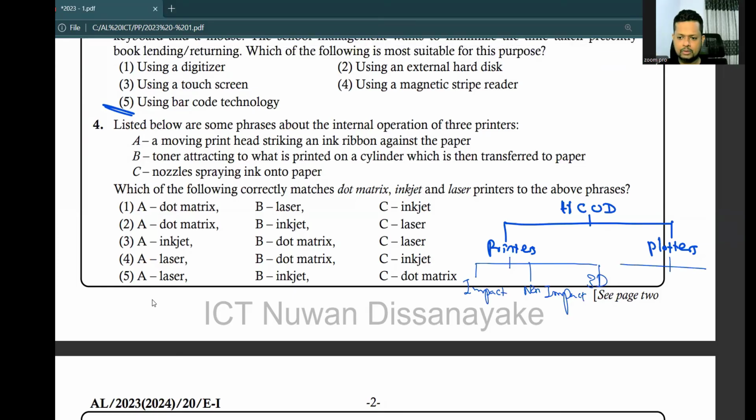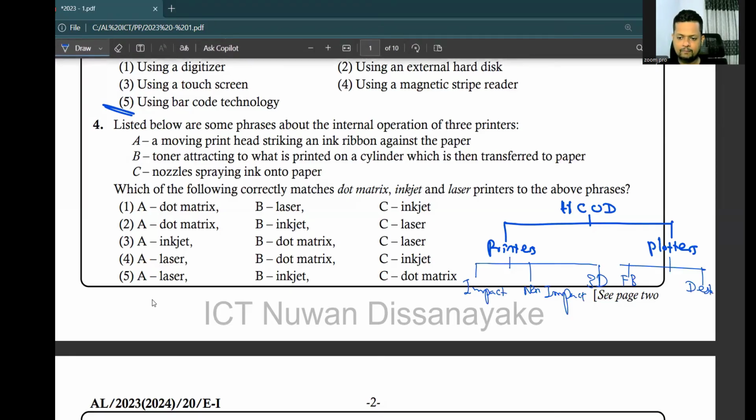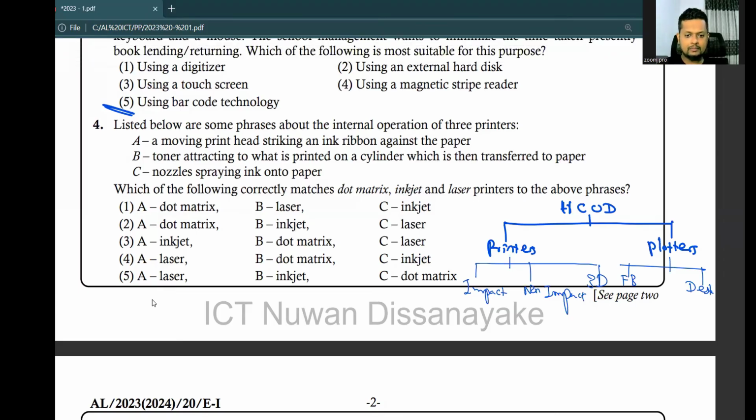And plotters have 2 types, flatbed plotters and drum plotters. Okay, so moving print head striking an ink ribbon against the paper. So that is the inkjet? No, a moving print head striking an ink ribbon against the paper. Yes. So something that makes an impact on the paper is called an impact printer.